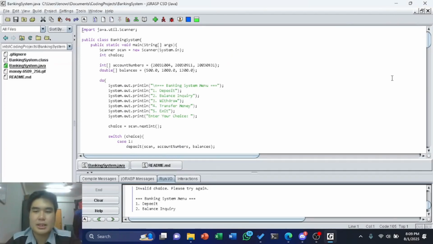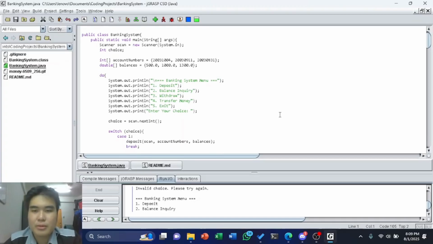In our banking system program, we have used arrays to contain the values for account numbers and balances for each account. In this example, we have two arrays. We have account numbers and balances. The first element of the account numbers array corresponds to the first element of the balances array. This makes it easy to track values of balances for each account. For example, the first account will have 500 ringgit, the second account will have 1,000 ringgit, and the third will have 1,300 ringgit. And these values are used throughout the program to display account numbers and account balances.